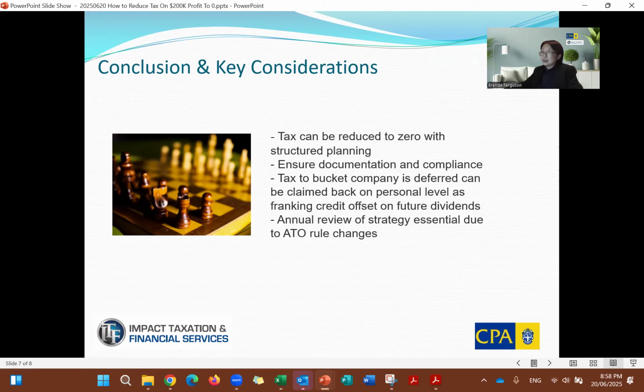Every year, on the 1st of July, multiple factors come in that will change tax law requirements, so you do need to review the strategies. All the strategies I mentioned are only valid as of now. I'm not sure after the 1st of July, or there might be minor adjustments, so you need to be very careful, especially with all the caps: the super contribution caps, the travel allowance daily rate caps. Make sure you talk to a tax planner and monitor those caps and rates so that you're not exceeding the ATO required amount.